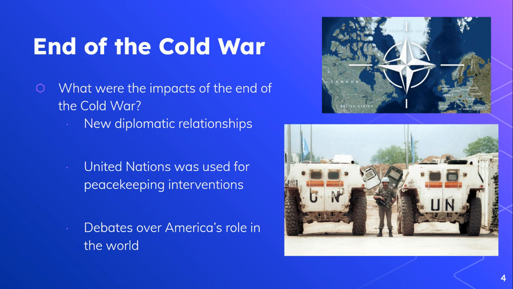For example, they're used in Iraq in 1991, and they're used in Yugoslavia, as you can see pictured on the bottom right, in the Yugoslav wars in the Balkans, which is an area in Europe. So one of the impacts of the Cold War is that the United Nations is now being used for peacekeeping interventions. And the last major impact of the Cold War is that America and the world is now debating, well, what's the role now for America?